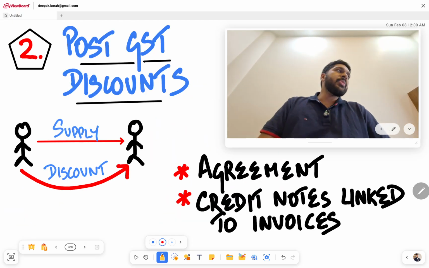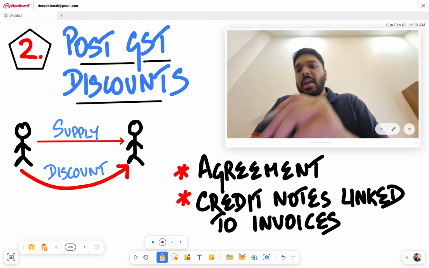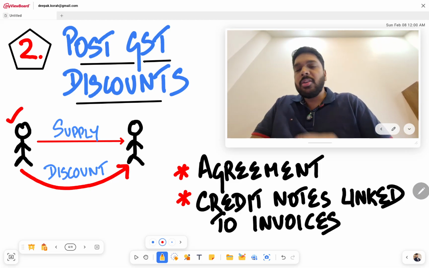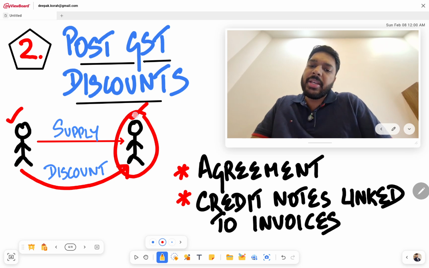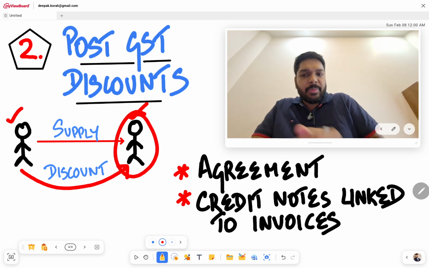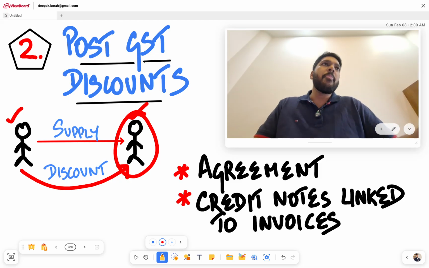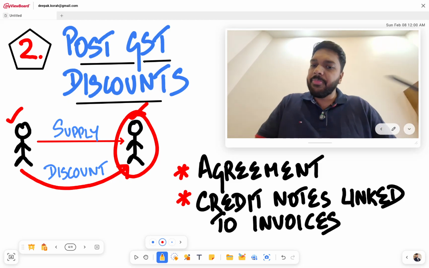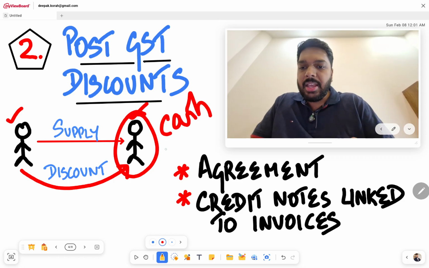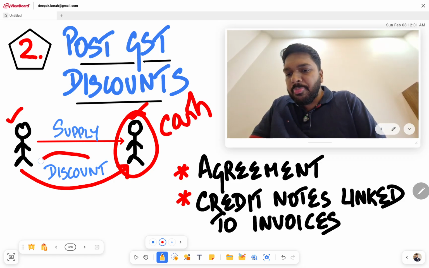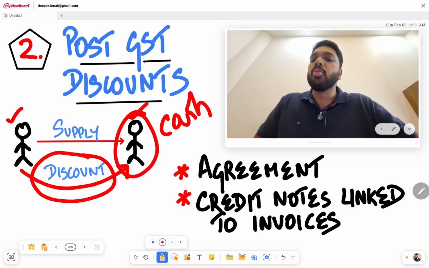The second change is with respect to post GST discounts. Now what often happens is, a supplier is supplying goods and services to a particular recipient, and after the supply takes place, there'll be an agreement between the supplier and the recipient saying that after supplying, let's say if you are paying within a certain period of time, then you will get a cash discount, for example. So this discount usually was passed on by the supplier to the recipient by way of credit notes, by raising credit notes.